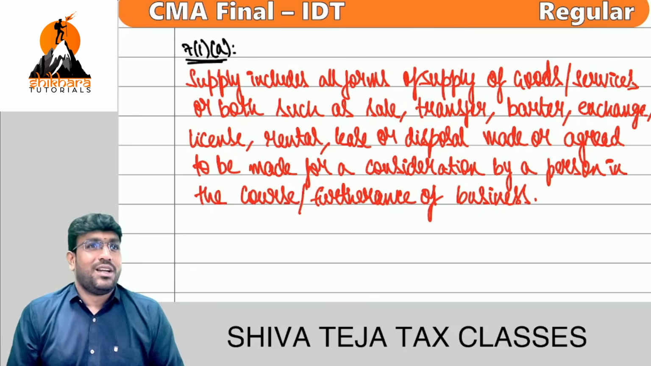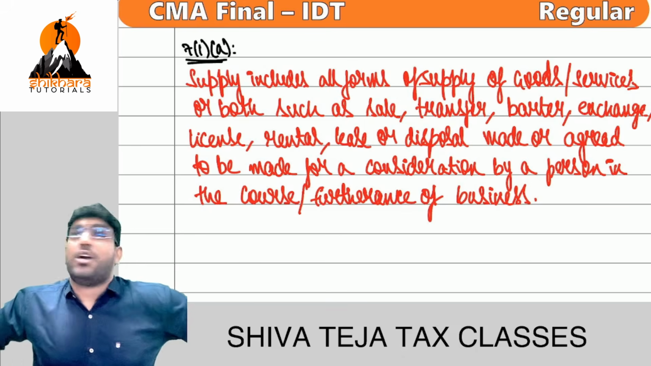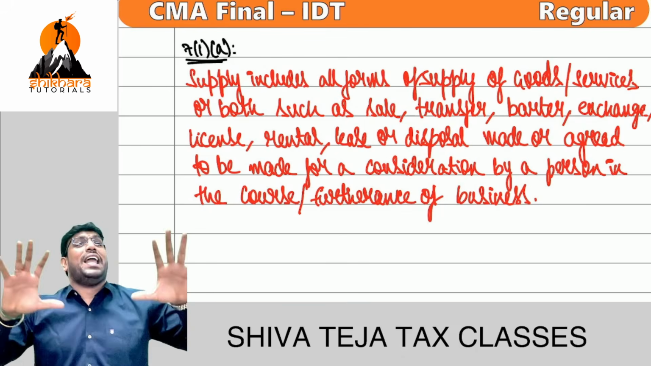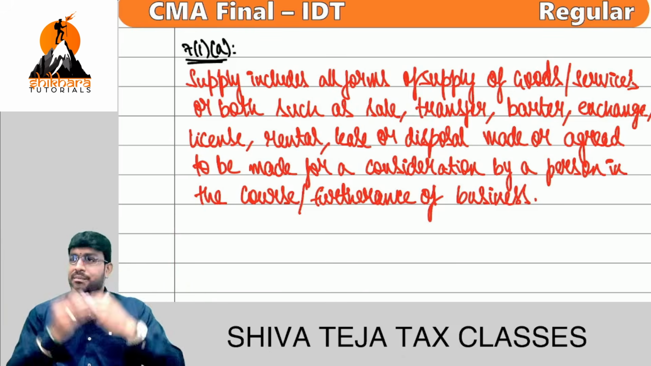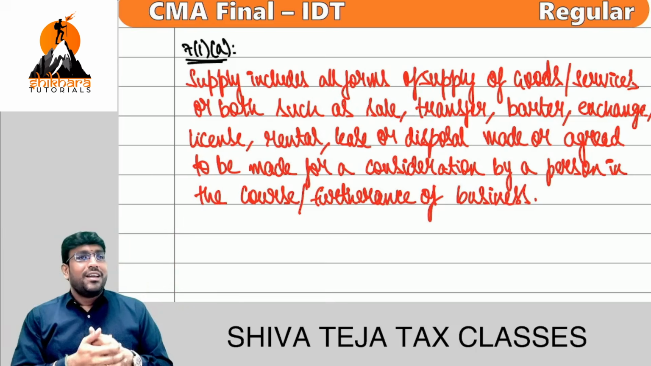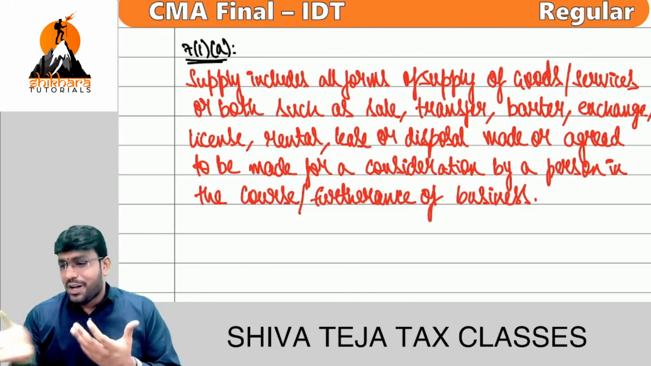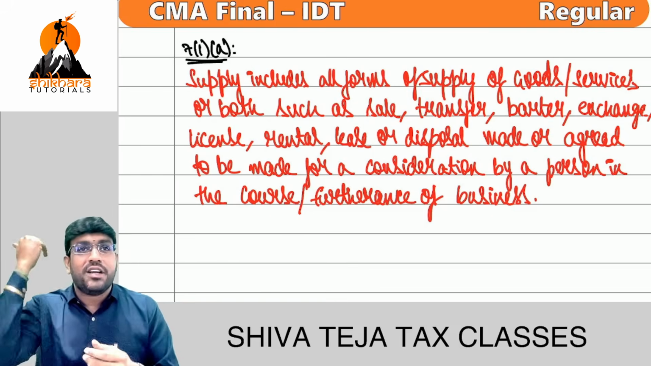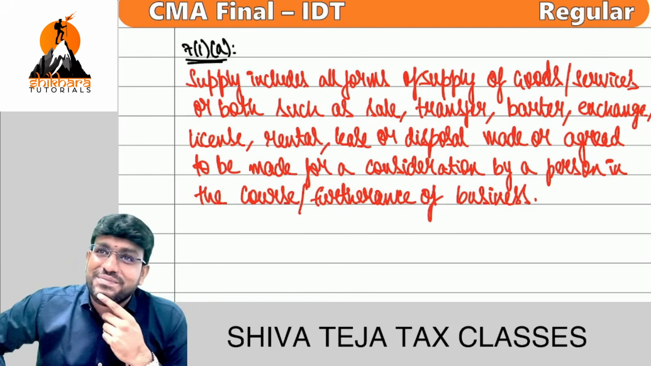I'll ask one more question. Imagine Shiva Teja decided to sell my car. I want to buy one new car. I put it up on OLX to sell my car. Some genuine buyer liked that car. He called me and said, Shiva, sir, I want to buy the car, I want to meet you. I said okay, come. He saw the car, liked the car, gave me money and went. Is it a supply? Is there a consideration? Is it a sale?